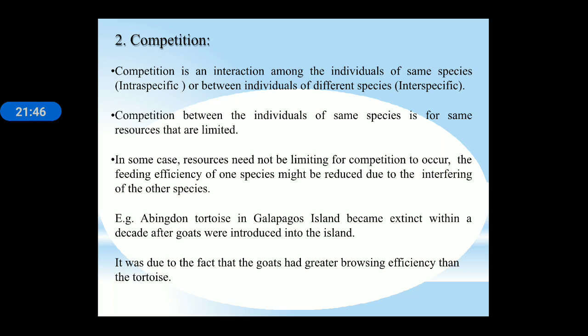The feeding efficiency of one species might be reduced due to interference by another species. For example, the abundant tortoise in the Galapagos Islands became extinct within a decade after goats were introduced into the island. As goats have great browsing efficiency, the food will not be available for the tortoise, and the tortoise will become extinct. So this is indirect competition.